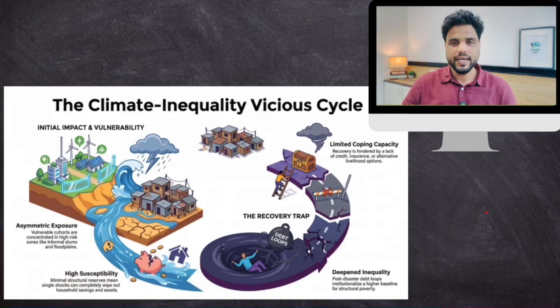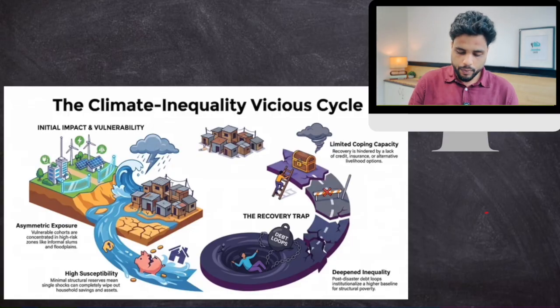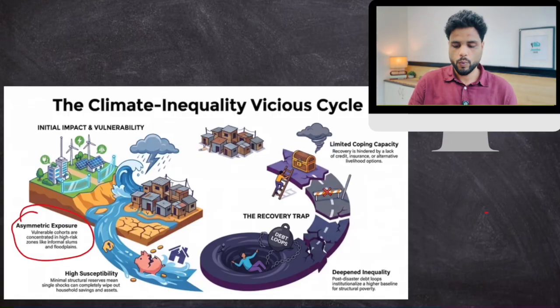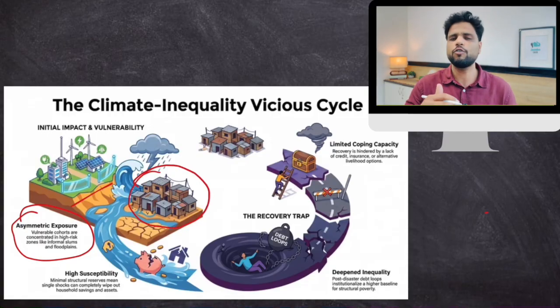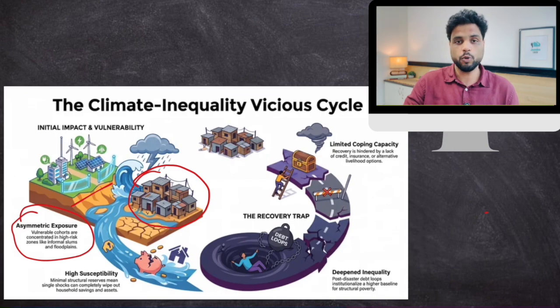So there is a climate related disaster. Now, rich people reside in protected areas, whereas poor people reside in slums or unprotected areas where there are not good water sanitation facilities, electricity facilities. So these floods or drought-like situations or these cloudbursts impact the dwellings of poor people more than rich people. Rich people have good drainage systems, everything is working for them. So there is a disproportionate impact on poor people.